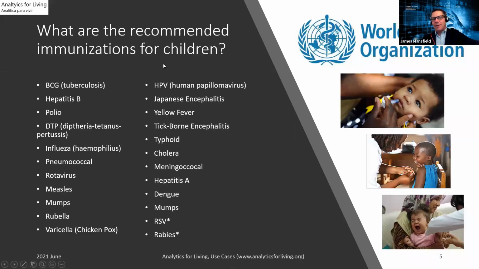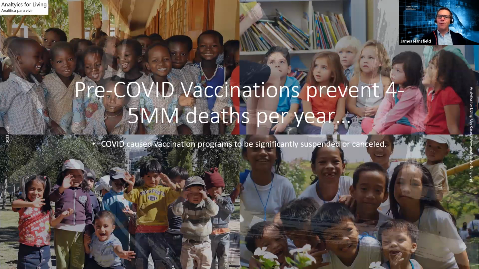Okay, so what's recommended, and again, we're focused on pneumococcal here. There are roughly 20 different vaccines that are recommended. If we go down here, there's a significant list, and pneumococcal is on the list as well. As you look through the list, there's a variety of recommended vaccines, and pneumococcal is obviously one of a suite. The World Health Organization put those out, and depending on the country is where you would get those. Typically children would get that, also adults over 50, but we're really focused on the children at this point. Why are vaccines important? Well, pre-COVID, they prevented roughly 4 to 5 million deaths per year. Unfortunately, a lot of the vaccine programs were suspended due to COVID, but that's the background here.